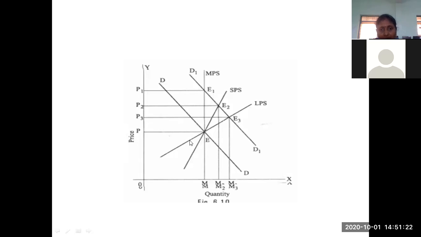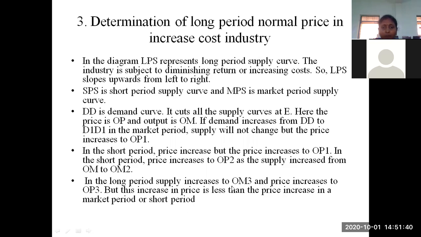This is the LPS curve. The changed demand line is going to cut this LPS curve. When you project this, the price is P3. So the quantity is 0M3 and the price level has changed to 0P3. So in the long period, supply is also increased to 0M3 and price is increased to 0P3.